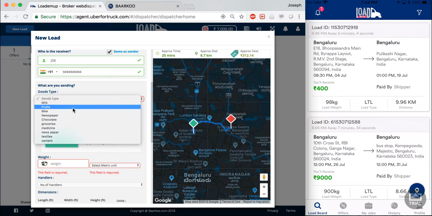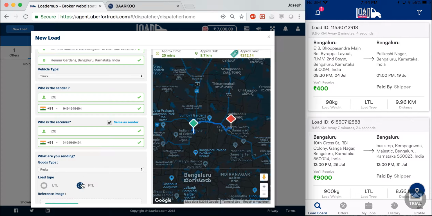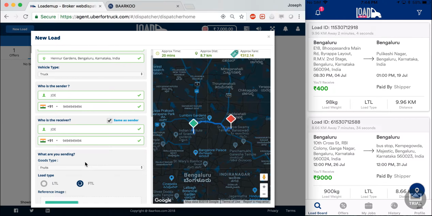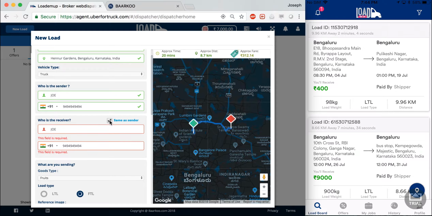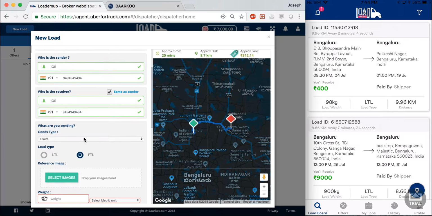Now I enter the goods type. Now only the goods type that can be taken in this particular vehicle type will be displayed here. And if I click on the checkbox, my receiver details will be autofilled in the same manner as the sender details. So it essentially says that the sender is the receiver of the goods.